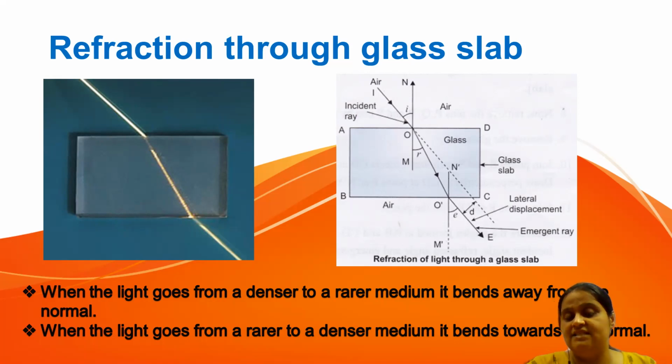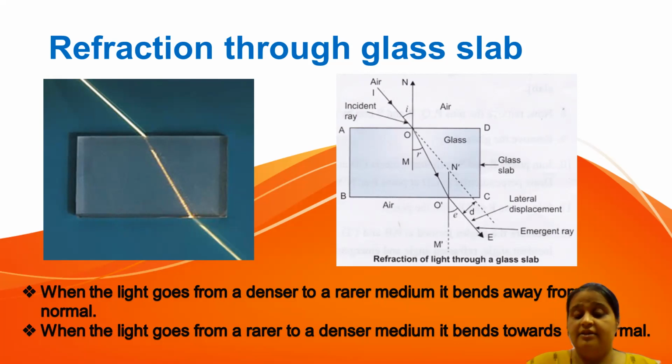In the first case, when the incident ray is moving from air to glass, then you can observe the ray of light obviously will not go straight. Why is it not moving straight? Because there is a bending of light, there is a change in direction, there is a change in speed of light. So it will bend. Now the question comes, will it bend towards the normal or away from the normal?